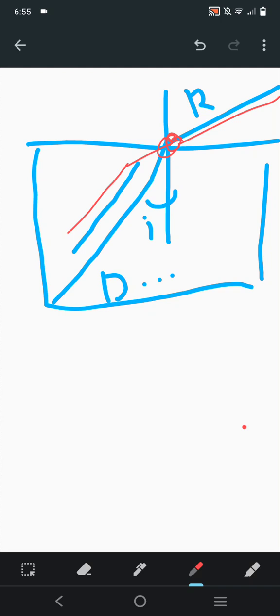In the first case, the ray was towards the normal point. But in this case, when the incident ray is coming from the denser medium and touching the normal line, the ray will be away from the normal, like outward. So this is our case 2.